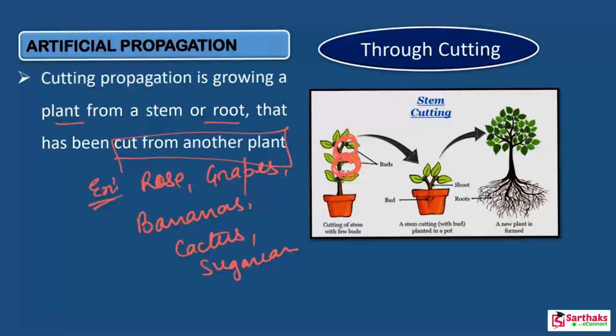Now its lower part is buried in the moist soil, and after a few days the cutting develops roots. This cutting starts rooting and grows into a new plant. So this is how cutting happens. This commonly occurs in the case of the money plant. Can you hear the money plant? The money plant is a very simple example which is present in every home.